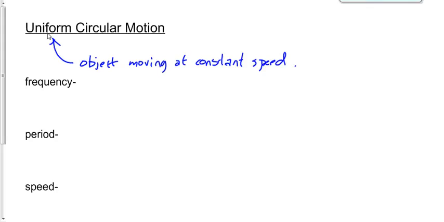Now we're going to define two terms and then go back to another term that we clearly know what means already, speed, in order to get us into this analysis of uniform circular motion. The first term is called frequency. Where have we heard that term before? Where have we seen that term before? Where have we used that term before? Not necessarily in the context of physics 20, but just somewhere in life. Where have we seen the word frequency?